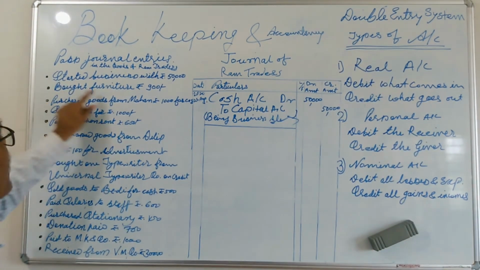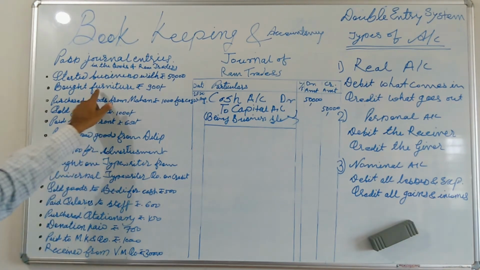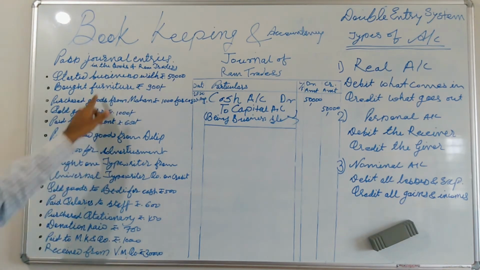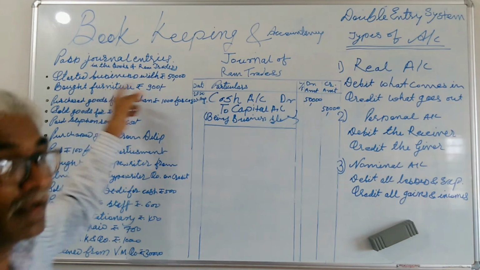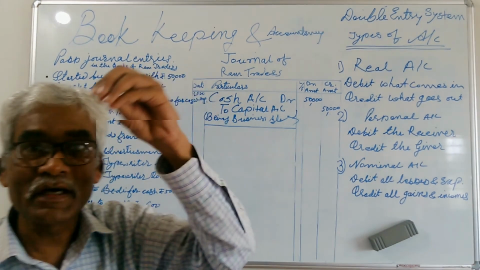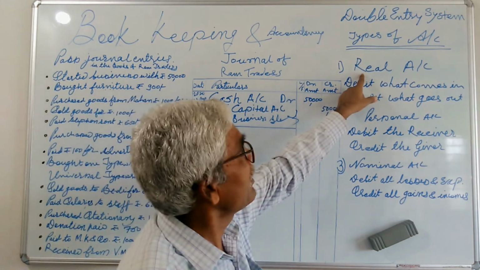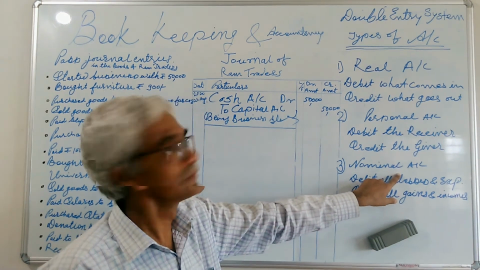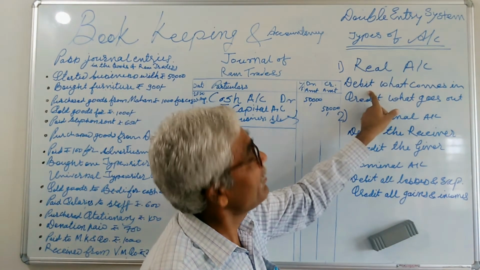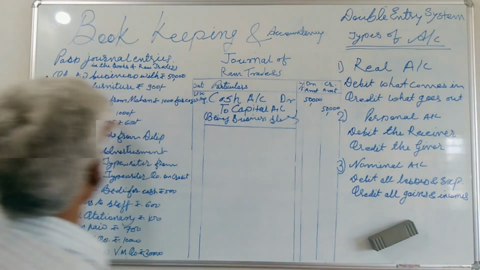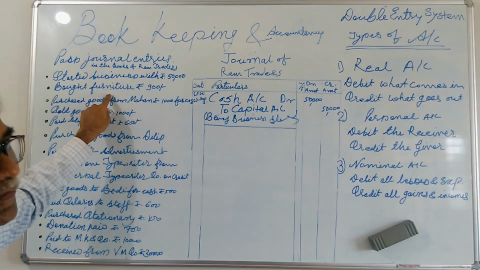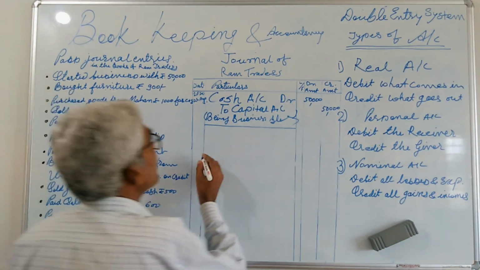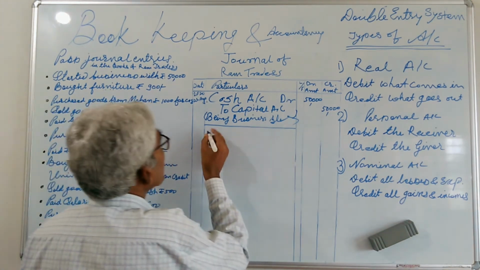Next transaction: bought furniture. What is this? Furniture. So furniture is an asset. So asset comes under real account. An asset can't come under personal account or nominal account. So as per the real account, debit what comes in. Raise a question: what comes in my business? You get the answer: furniture comes in your business. So it is very clear here. Debit goes to furniture account.